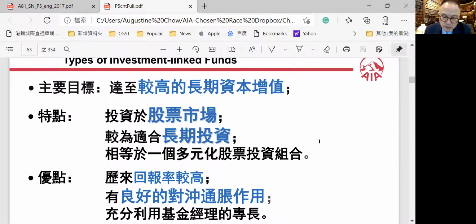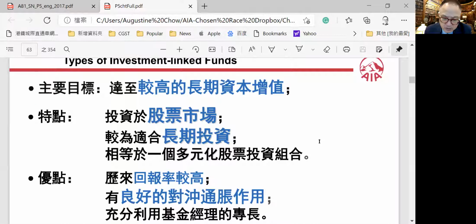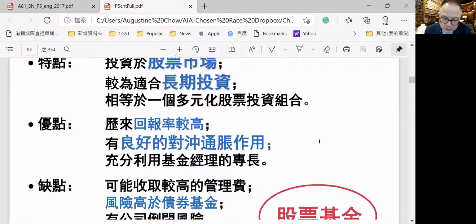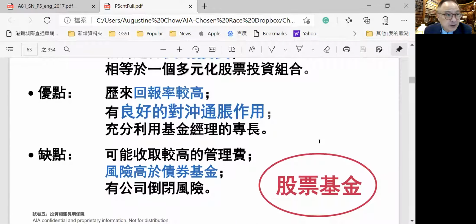Okay, securities, equity fund. They invest in equities for longer term investment. They can invest in more than one portfolio of common stocks. And traditionally, the returns have been higher and have been good for anti-inflation, to counter balance the inflation rate, and they can make use of the fund manager's investment expertise. And for these type of higher funds, they will have higher administration fees, but the risk is also higher because the common stock companies may bankrupt, may fall.